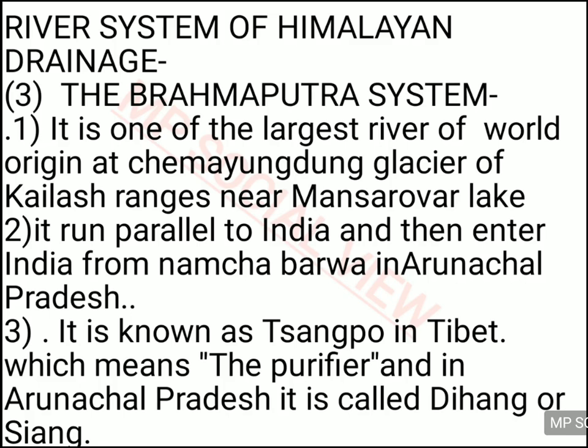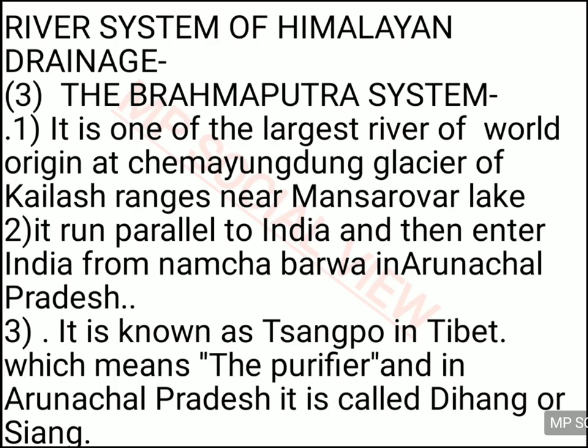But from where it is starting, it does not enter India in the same place. It runs parallel to India for a very long extent, and then enters India from Arunachal Pradesh. The place it enters from Arunachal Pradesh is Namcha Barwa. From Namcha Barwa it enters Arunachal Pradesh. And in Tibet the name given to the Brahmaputra river is Sangpu.